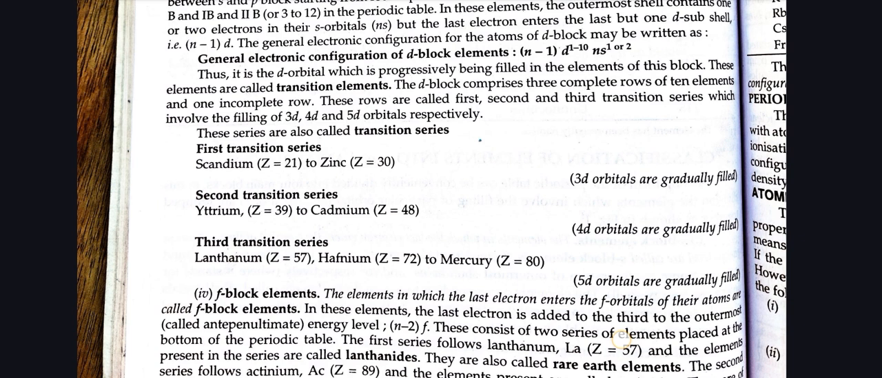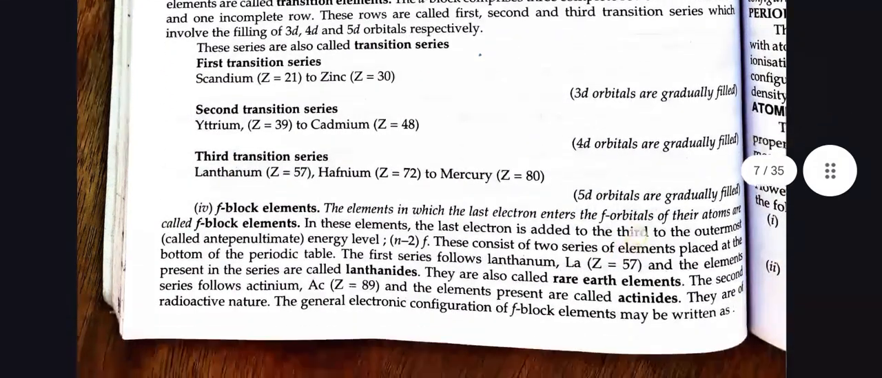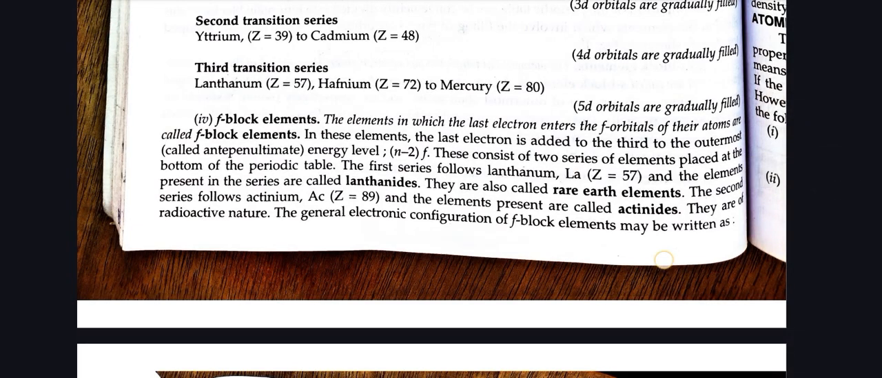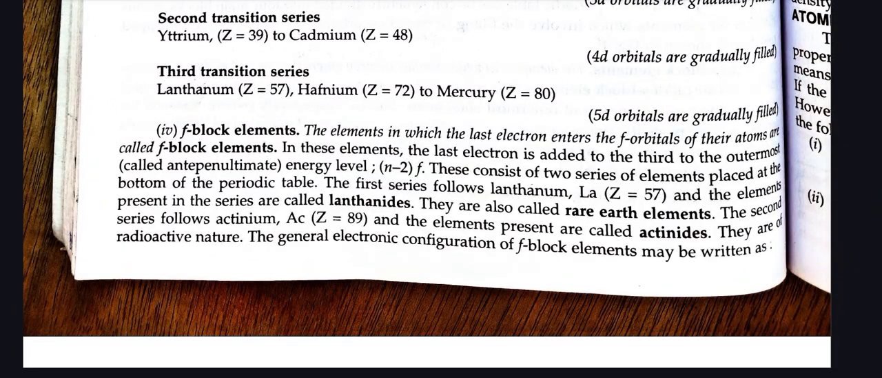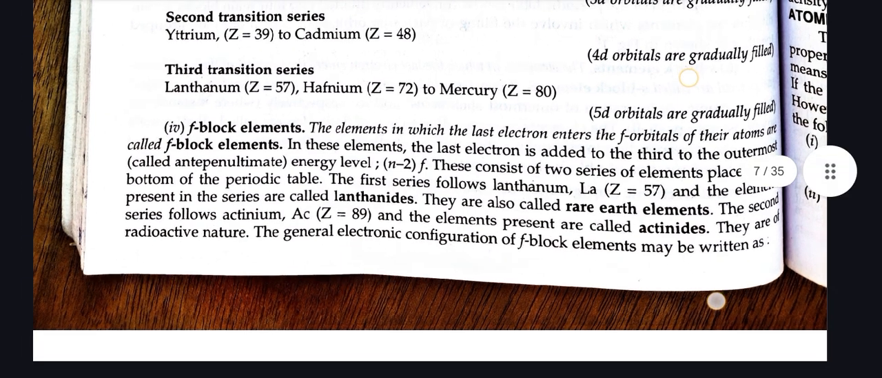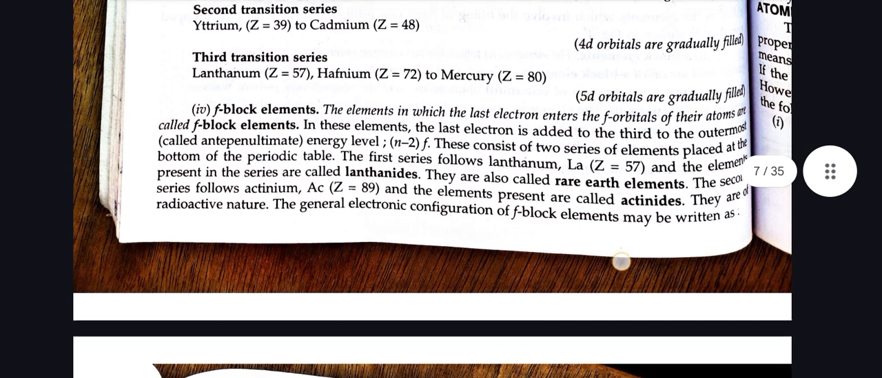Now we move forward to f block elements. The elements in which the last electron enters the f orbital of the atoms are called f block elements. In these elements, the last electron is added to the antepenultimate energy level, that is (n-2)f. This consists of 2 series of elements placed at the bottom of the periodic table. The first series, as mentioned earlier, is known as lanthanum, that is atomic number 57, and the elements present in the series are called lanthanides. They are also called rare earth elements. The second series starts from actinium, atomic number 89, and they are known as actinides. They are radioactive in nature.